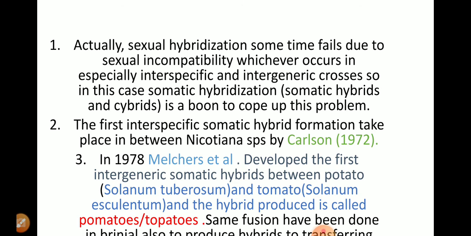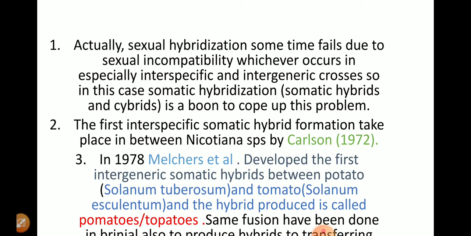Actually, the classical method of sexual hybridization sometimes fails because of sexual incompatibility. Sexual incompatibility is defined as when even though the male and female gametes are present, due to some structural, physiological or mechanical barrier, after the falling of the pollen grains on the stigma, the plant is not able to produce fruits, so it is called incompatible.